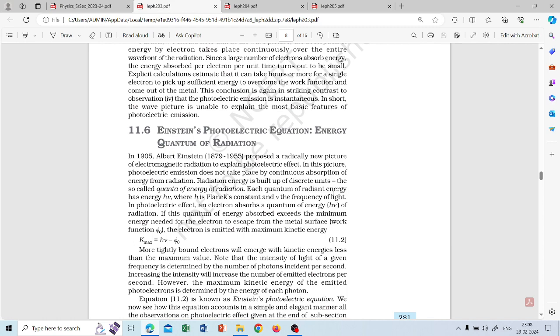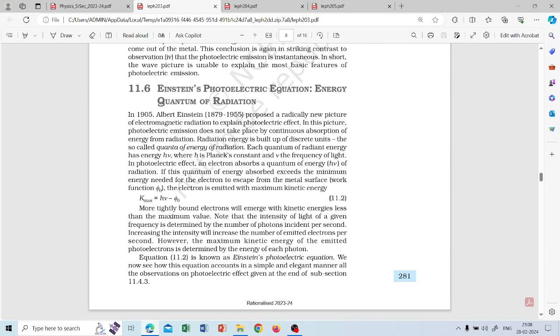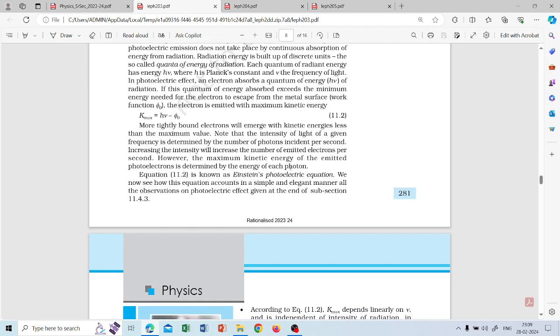Light is not a continuous form; till the 19th century they assumed that light was only a wave. But previously Planck gave his theory, and Einstein came and used that theory given by Planck to explain the photoelectric effect, that it is due to the particle nature of light. That is why Einstein got the Nobel Prize for this, and it is called Einstein's photoelectric equation. K max, the maximum kinetic energy, is h nu minus the work function of the metal.